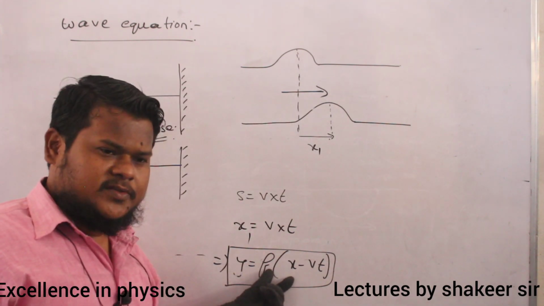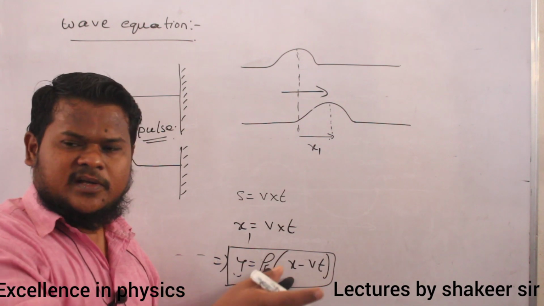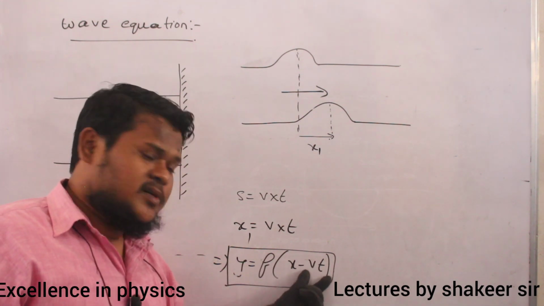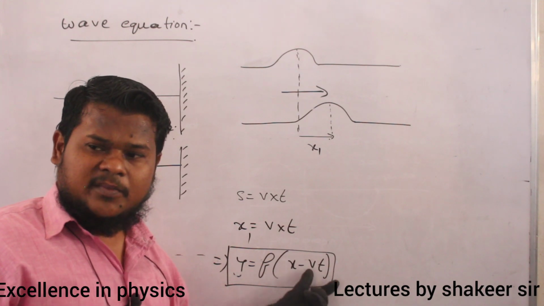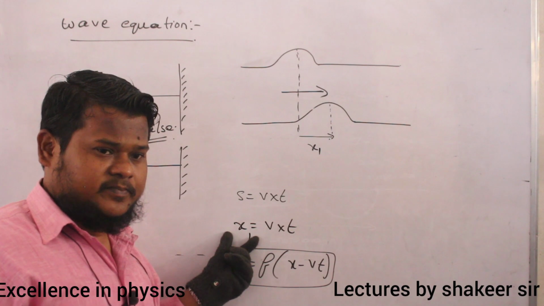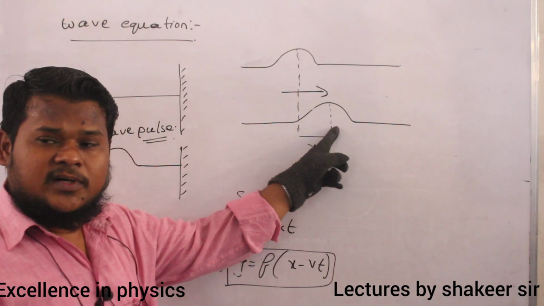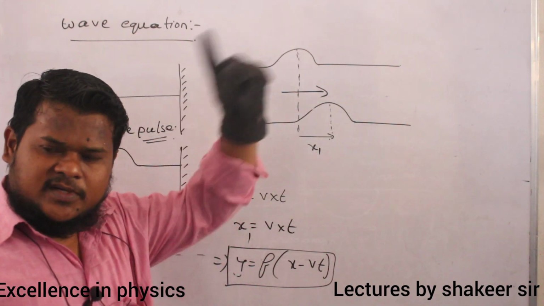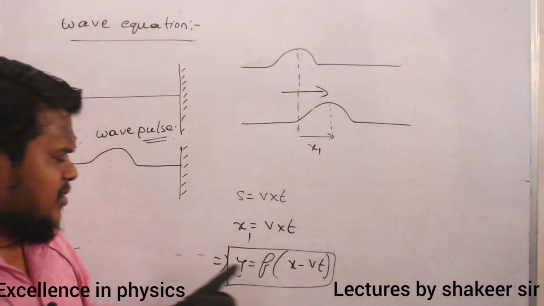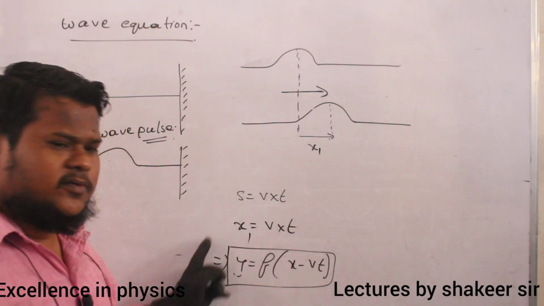So what is x? Displacement along the x-axis. x minus vt means what? vt is also displacement, no? Why am I writing minus here? Because before a distance of x1, this wave was exactly equal to this wave, the wave which was present before a distance of v into t. Okay? So this is how I define a function.